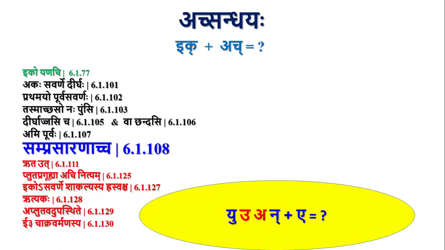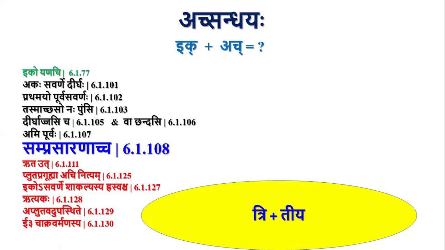So here, by blocking Iko Yanachi, we have Samprasaranacha, by which we will have Purva Rupa. U plus a becomes u only. So u plus u again, by Savarna Dirgha, becomes dirga u, and ne. Ne is the chaturthi ekavachana form for the pratipadikam u. And Purana Pratyaya: for the pratipadika tri we have the pratyaya tiya. This is a taddhita pratyaya. I am not going into the details of that purana pratyaya.